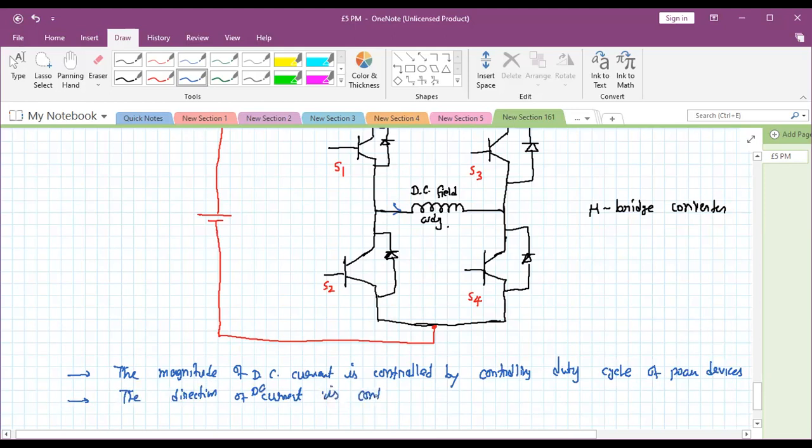It is controlled by selecting different pairs of power devices. Is it clear up to this? Okay.